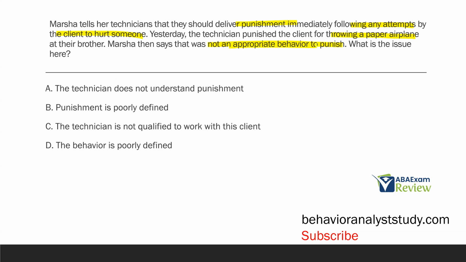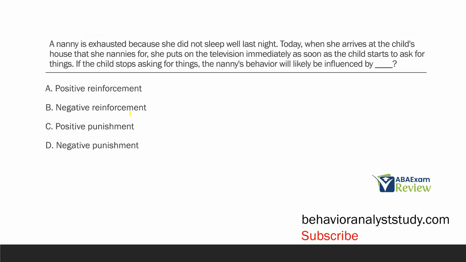So since she's saying, well, that's not an appropriate behavior, we're talking about the definition here. And so the behavior is very poorly defined. This is, if nothing else, a very important reason where your definitions need to be specific. You need non-examples, and you need definitions where whoever reads that definition, they know exactly what that behavior is. Because now we're delivering punishment for simply throwing a paper airplane when the analyst is saying, well, that's not appropriate. That's a big problem. The issue here is the behavior is poorly defined.